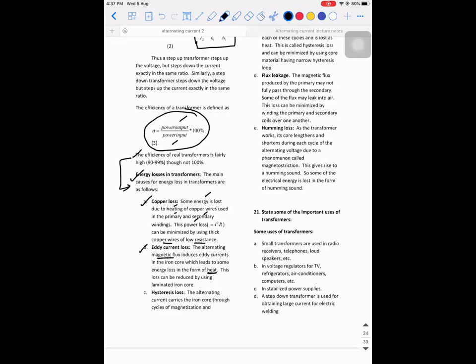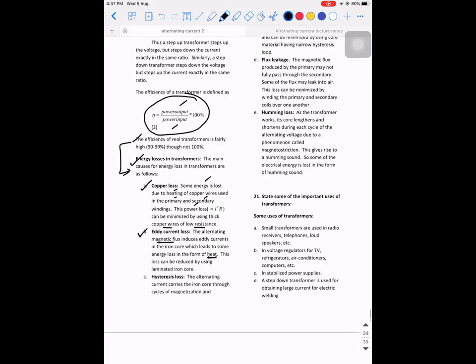So to reduce this, what are we trying to do? We saw this in the construction part itself. To reduce this, we are using a laminated iron. Are you guys able to understand this point? So the first loss that will happen is copper loss, and the second is eddy current loss, and the third is